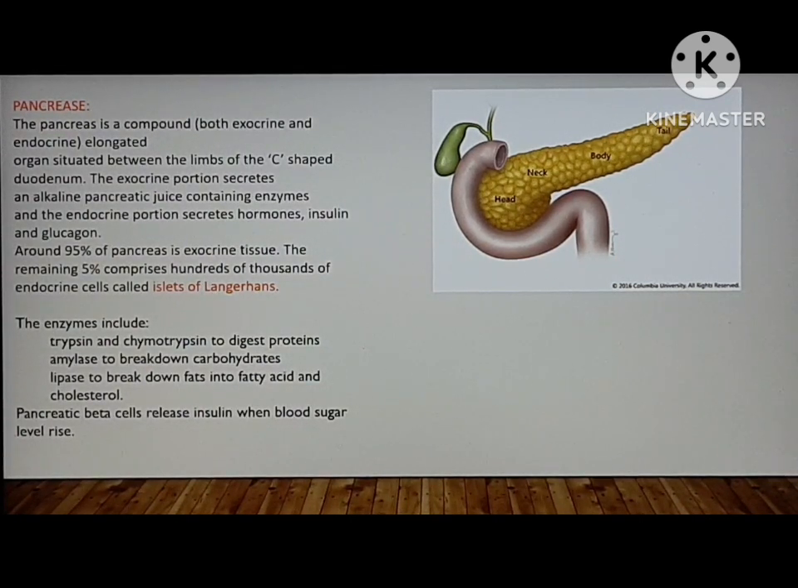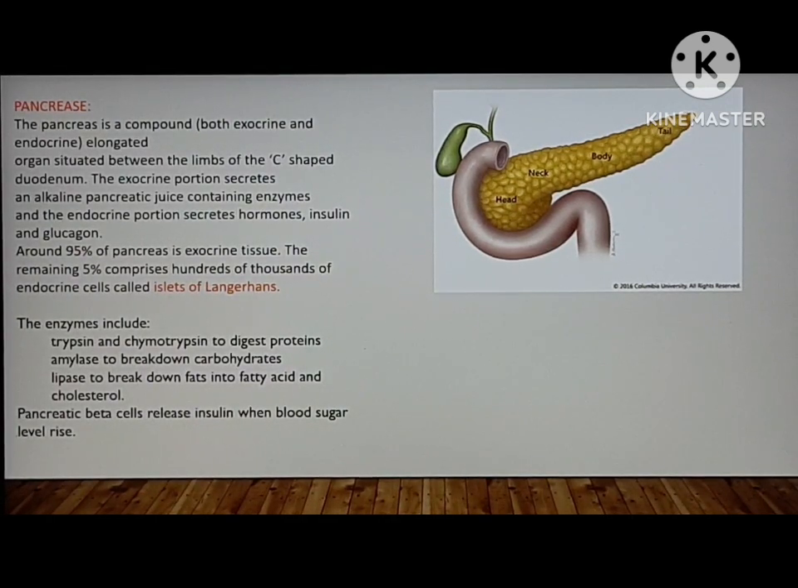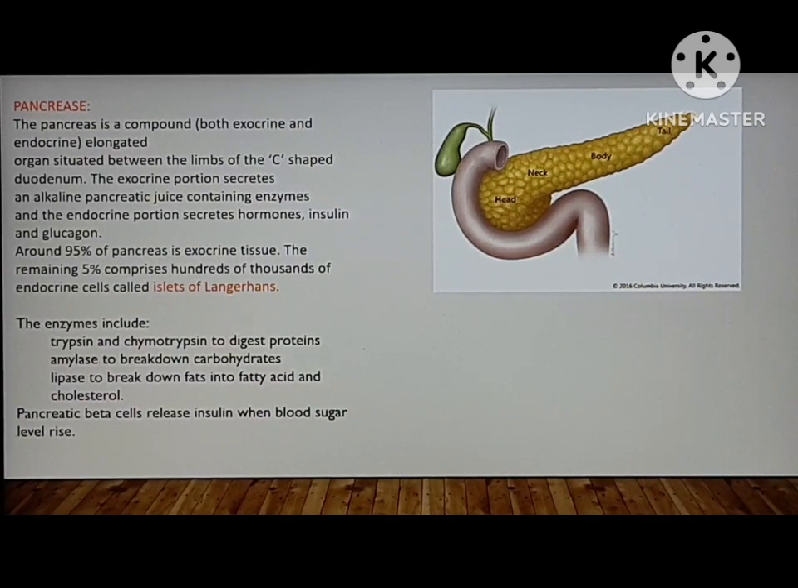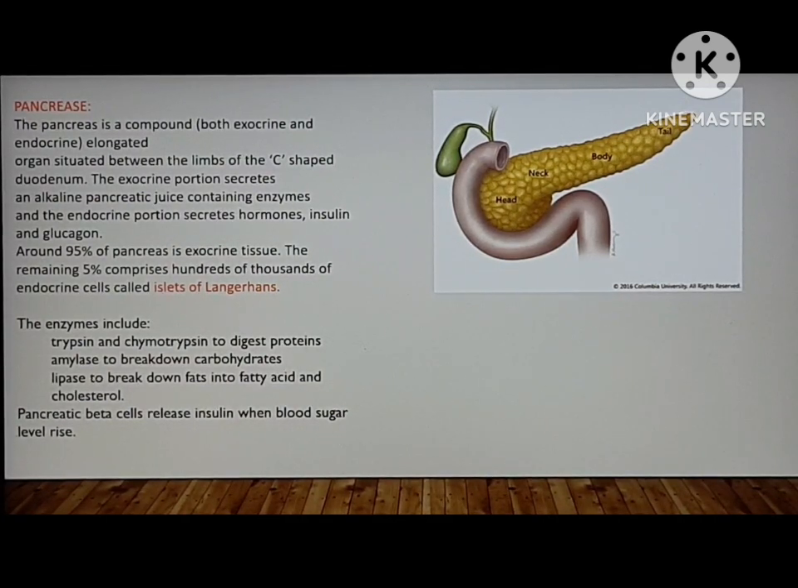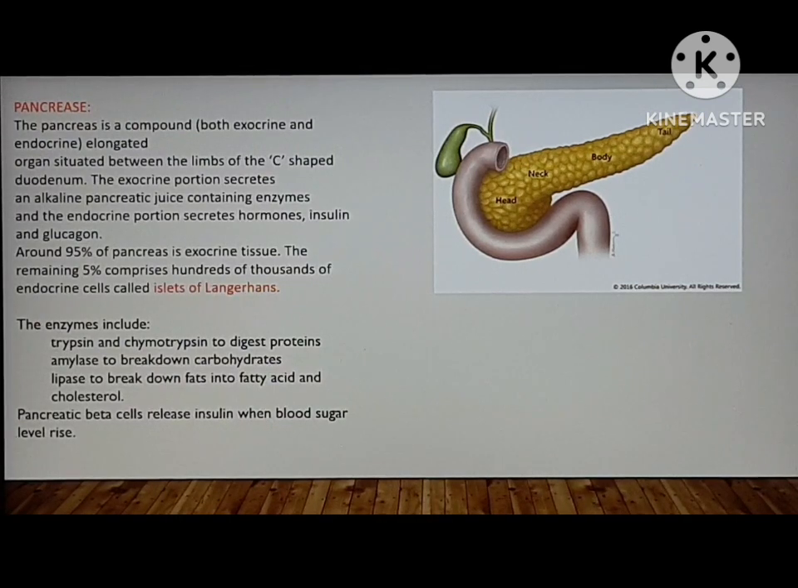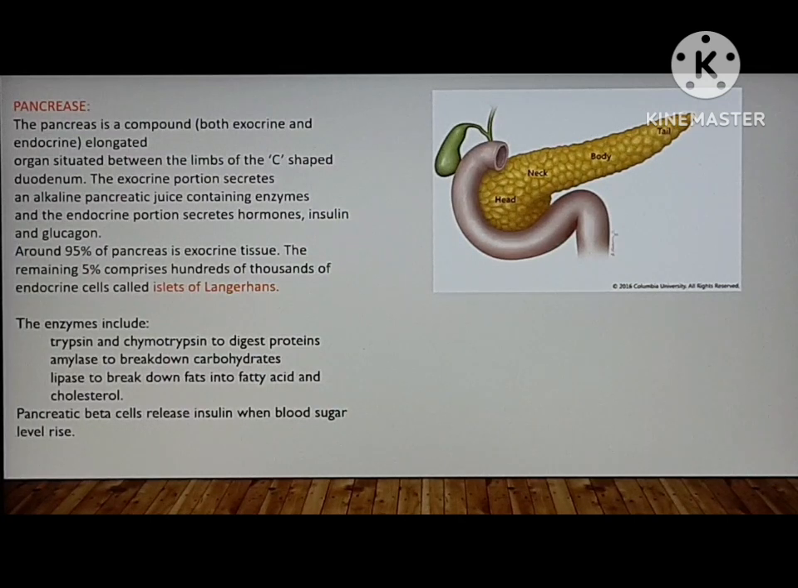The pancreas secretes several enzymes. It includes trypsin and chymotrypsin to digest protein, amylase which helps to break down carbohydrates, and lipase which helps to break down fats into fatty acids and cholesterol. Pancreatic beta cells release insulin, which controls the blood sugar level, and when it fails, diabetes occurs. So where is the insulin secreted from, which controls the blood sugar in our body? It is released from the pancreatic beta cells.